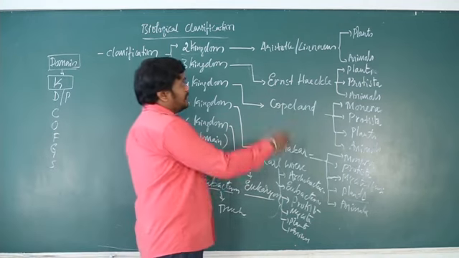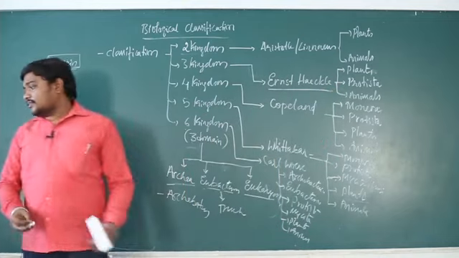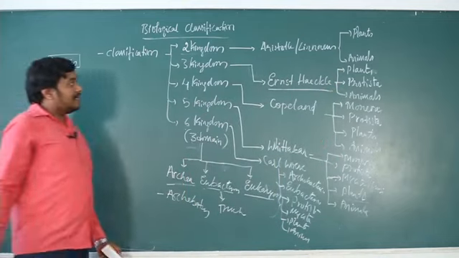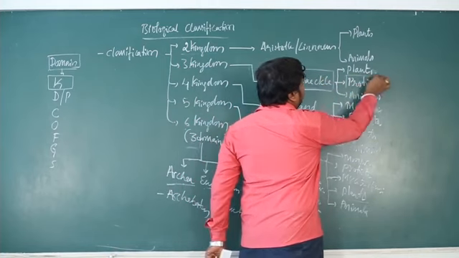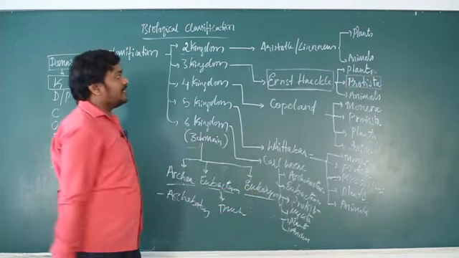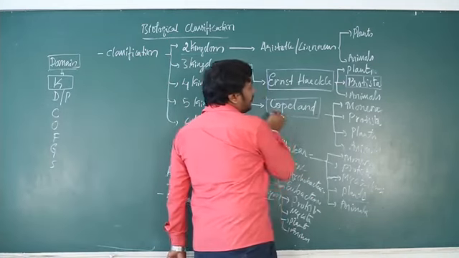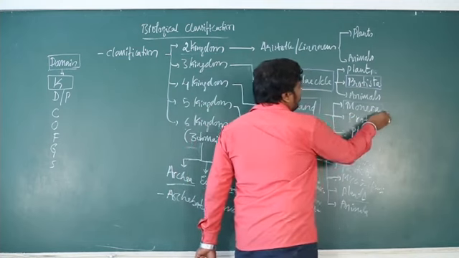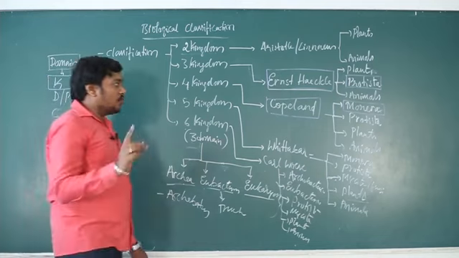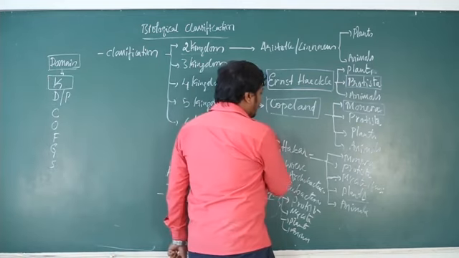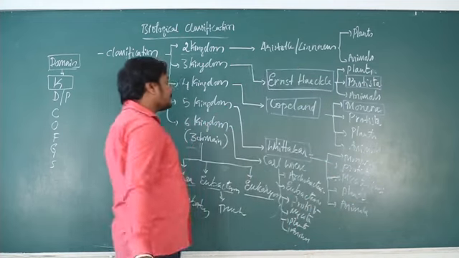So 2 kingdom, plants and animals. 3 kingdom was proposed by Ernst Haeckel. The new kingdom that was added by Ernst Haeckel is Protista. So who introduced the kingdom Protista? It is Ernst Haeckel. Then Copeland introduced a new kingdom called Monera, exclusively for prokaryotes, whereas Protista is exclusively for eukaryotic microorganisms. Whereas R.H. Whittaker introduced the kingdom Mycota.